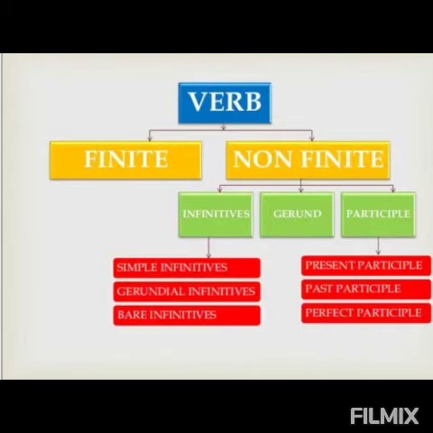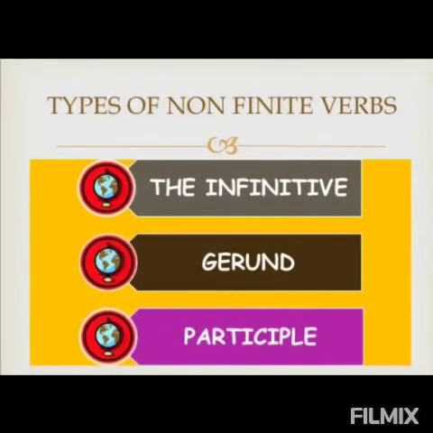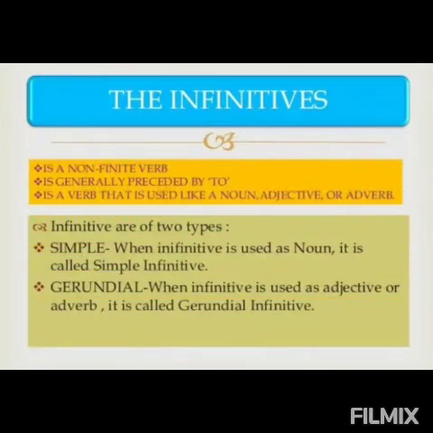Now let us start with the first form of non-finite, that is infinitives. What are infinitives? An infinitive is a non-finite verb, generally preceded by to, that is used like a noun, adjective or adverb. Now see, infinitives are again of two types, simple or gerundial.